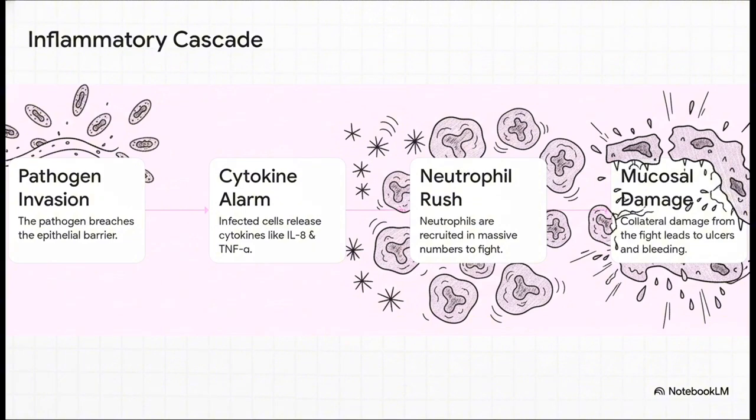But here's the problem. Neutrophils are blunt instruments. They're the sledgehammers. They release all these destructive enzymes and reactive oxygen species that, yeah, they kill the pathogens, but they also cause massive collateral damage, just shredding the mucosal architecture itself. And that is what leads to the ulcers and the bleeding.